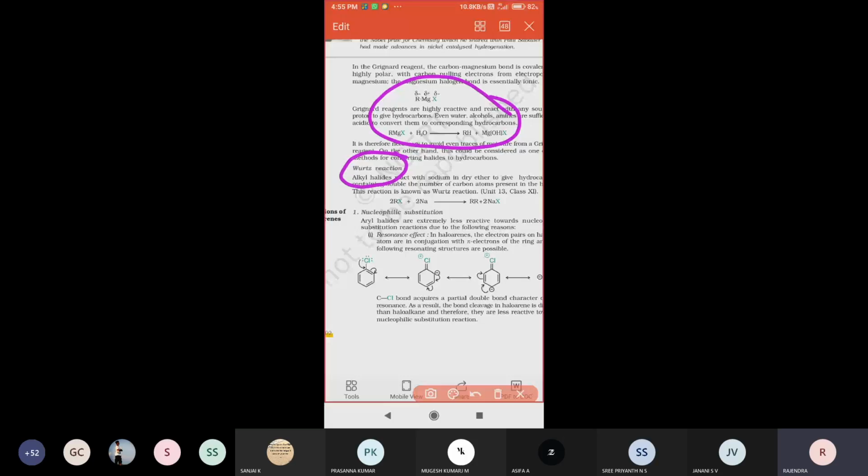Just look here once. Alkyl halides, we are taking two moles of alkyl halides reacting with two moles of sodium metal to form the alkane. Sorry, two alkyl groups will be forming there, R-R. And the next thing: sodium halide will be left over. So this is another named reaction, very, very important, right?